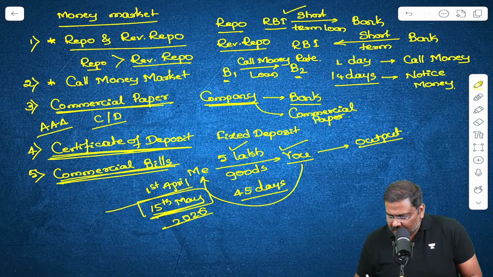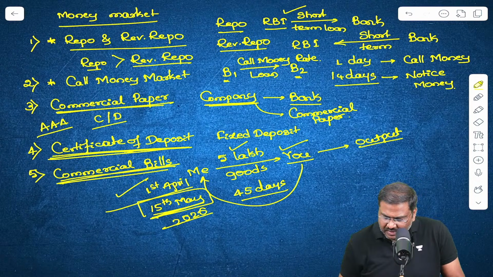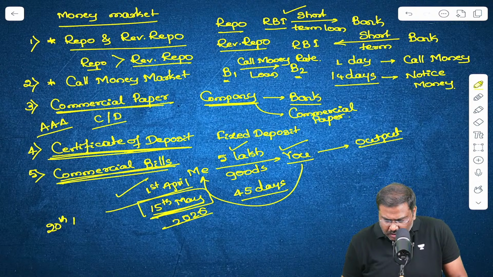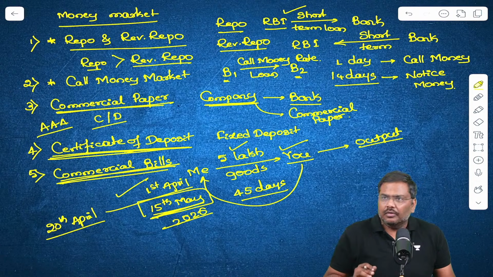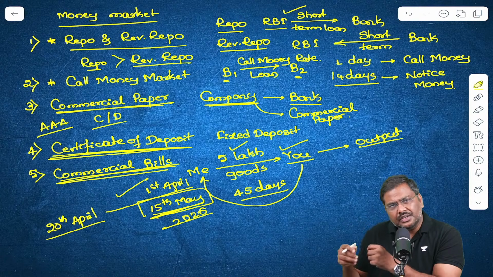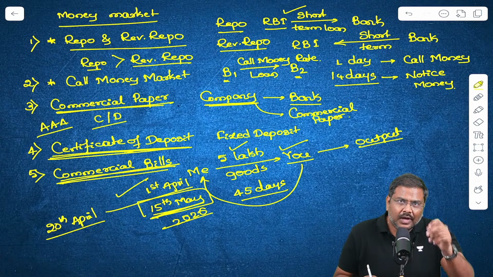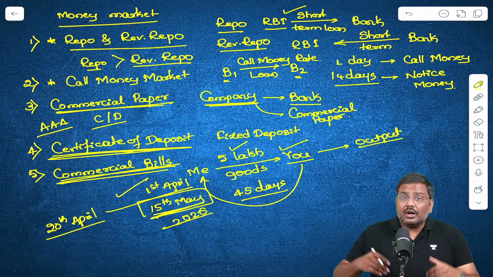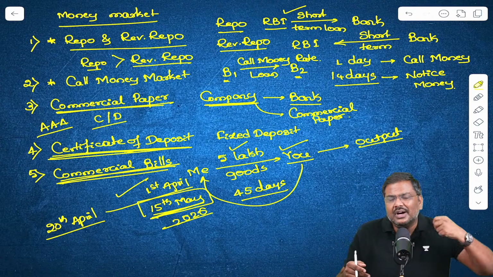The reason is, let's say on the 1st of April, I sold goods worth 5 lakh rupees to you. On, let's say, 20th April, I need money. I need money for, let's say, payment of wages to my workers, or payment of electricity bills, or payment for the raw materials that I have purchased earlier.